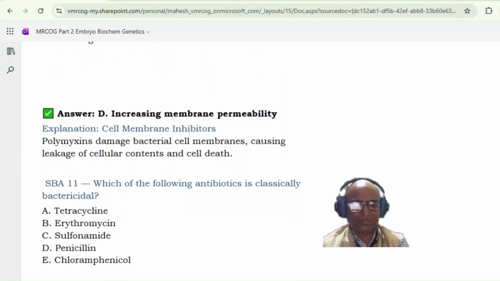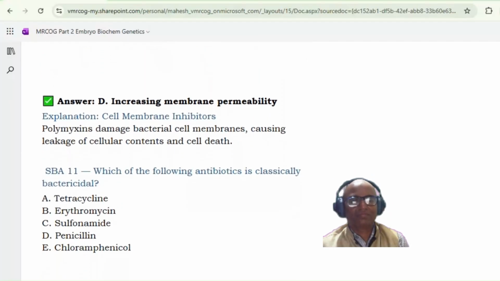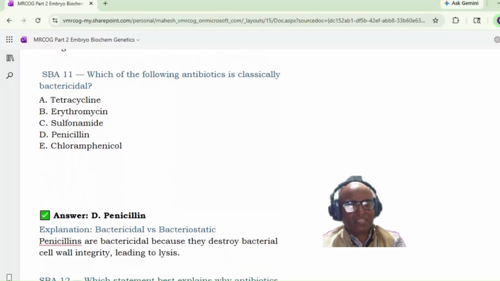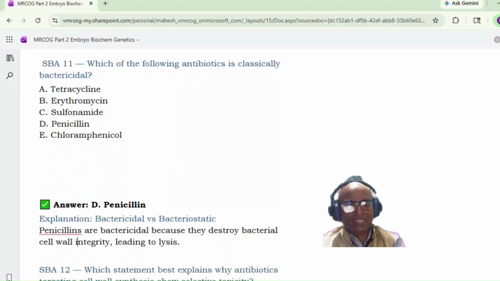Thanks, doctor. Which of the following antibiotics is classically bactericidal? A, tetracycline, B, erythromycin, C, sulfonamides, D, penicillin, E, chloramphenicol. Sir, answer D, penicillin. Penicillins are bactericidal because they destroy bacterial cell wall integrity, leading to lysis.